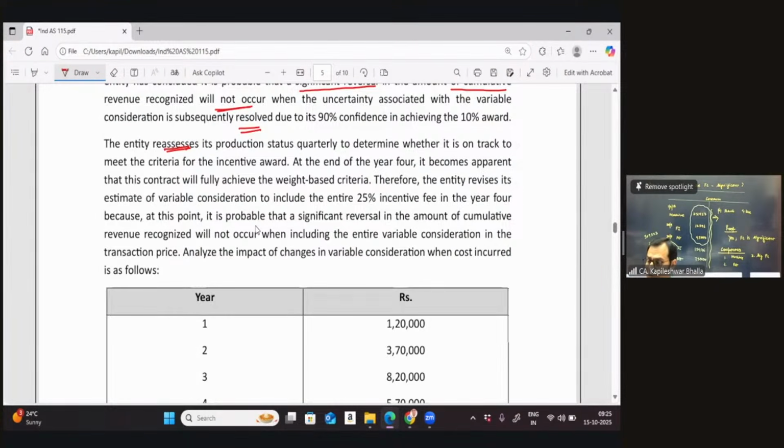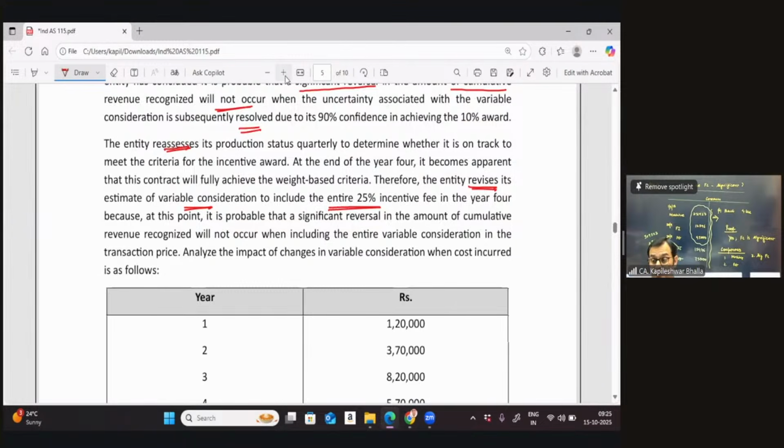At the end of year 4, it becomes apparent that the contract will achieve the weight-based criteria. Therefore, the entity revises the variable consideration to include 25% incentive. Now, I think this is one thing where the examiner was trying to test us: when there is a change in the variable consideration, that would mean that there is a change in the transaction price.